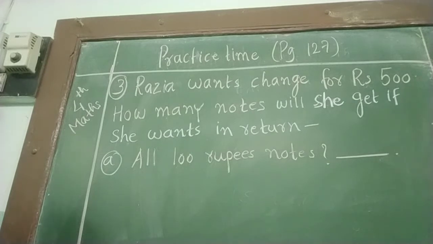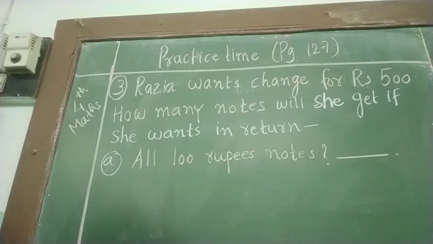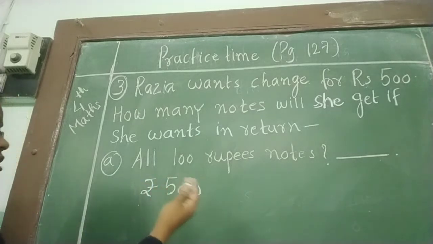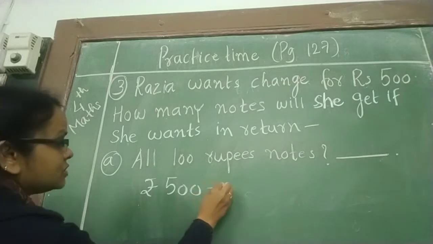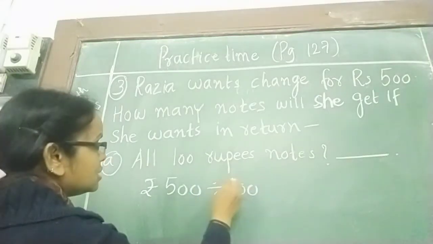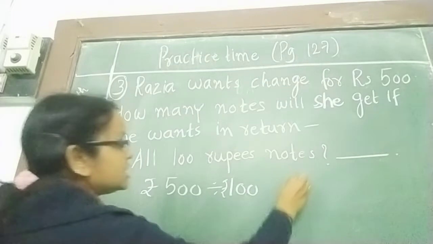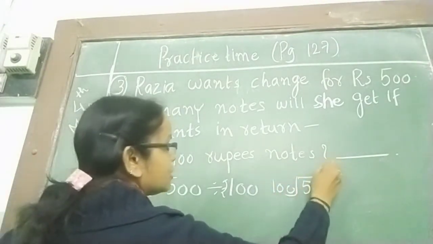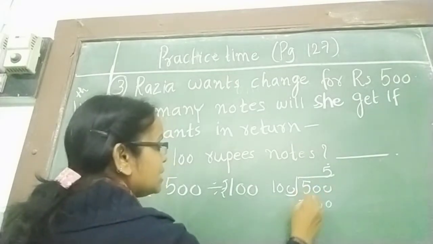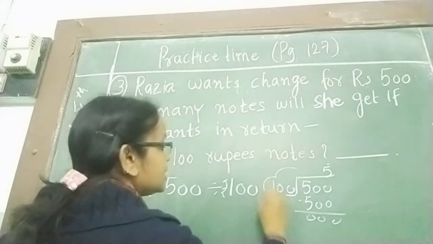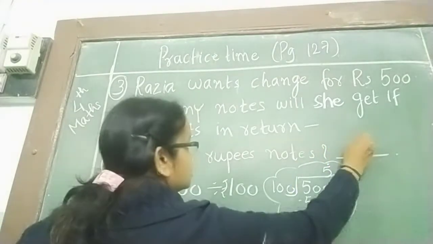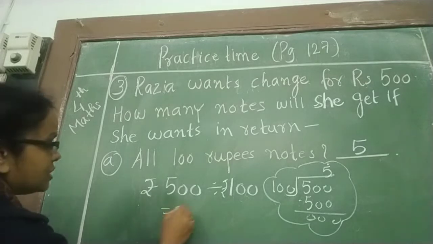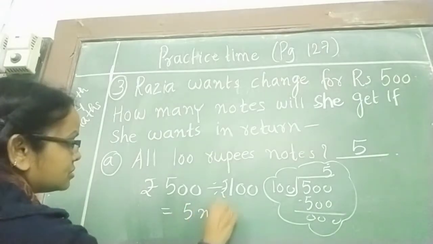500. She has a note of rupees 500, right? And she wants it in the form of 100 rupees notes. So we just divide by the rupees 100. After dividing 500 by 100, we will get 5. 5s are 500. So how many notes of 100 will she get? She will get 5 notes of 100.